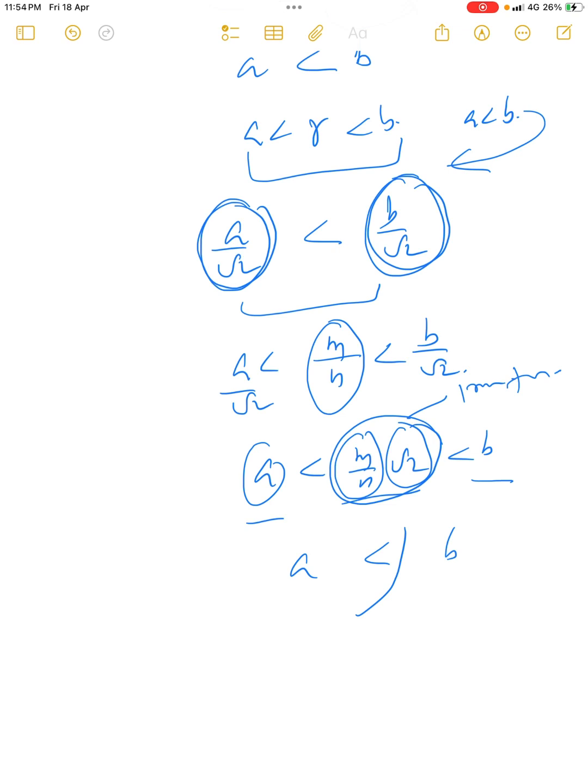Once again, if we take any two real numbers a and b, then we can find a rational number r such that a less than r less than b.